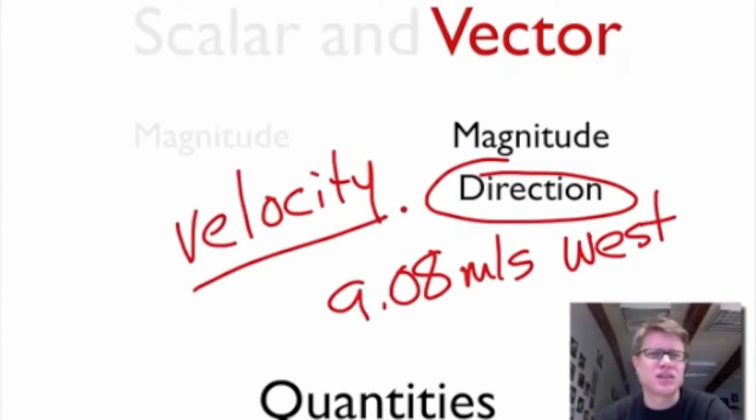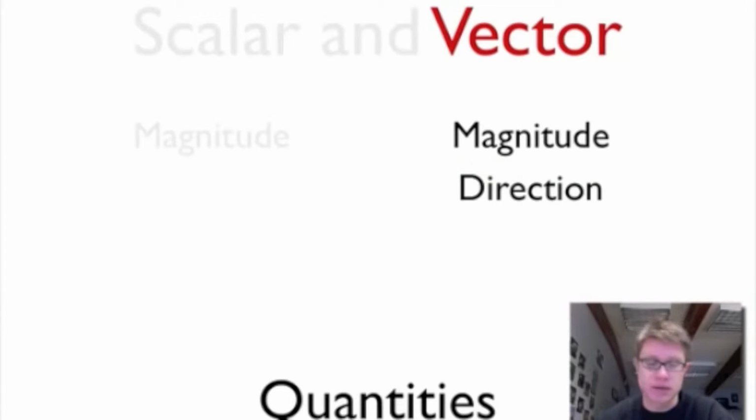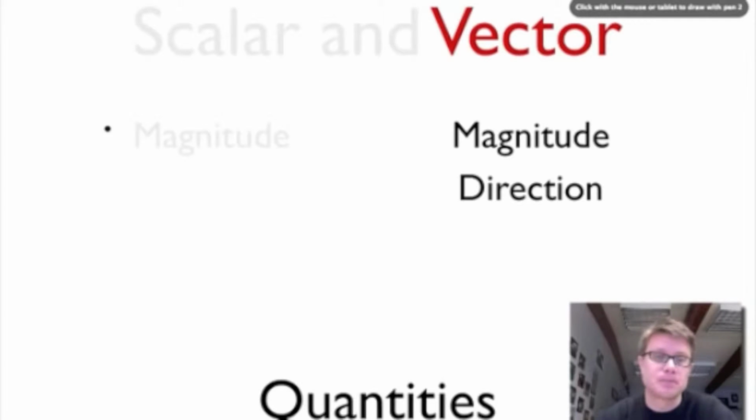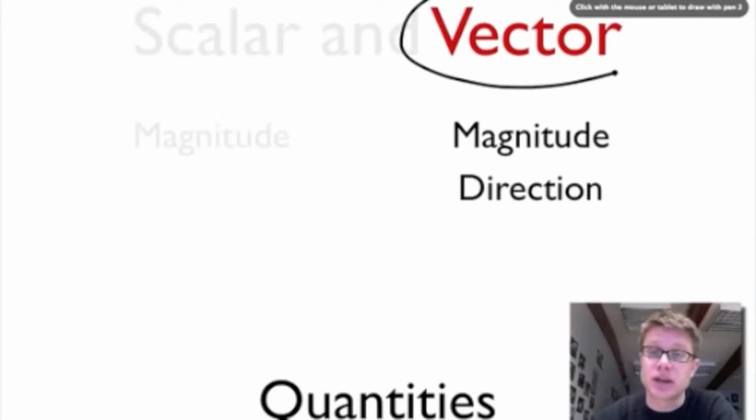Now you might think to yourself, that's kind of nitpicky. Why do we care what direction we're going in? And I have a demonstration that'll show you the importance of that. But a good example would be acceleration. And so what is acceleration? Acceleration is simply the change in velocity over time.